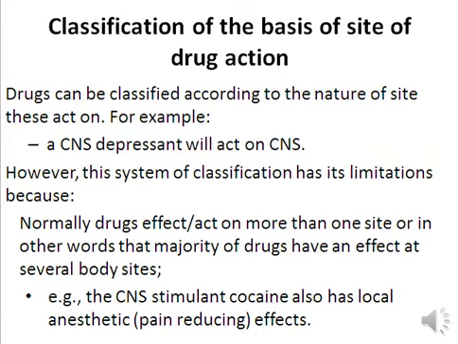However, this system of classification has its limitation because normally drugs don't act on one site. They always act on more than one site, right? So the majority of drugs have effects on several body parts or body sites. For example, the CNS stimulant cocaine also has some pain-reducing effect. So it's not only acting on the CNS, it is also acting on other sites as well, right? So a single drug has a number of sites of action. So the classification of drugs on the basis of site of action is not of much use.